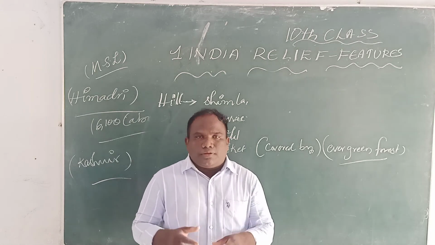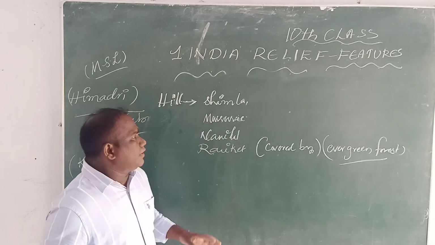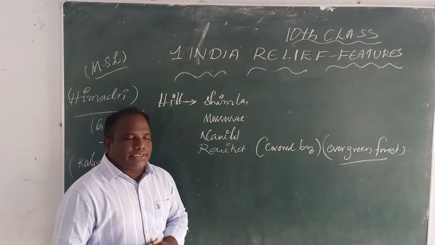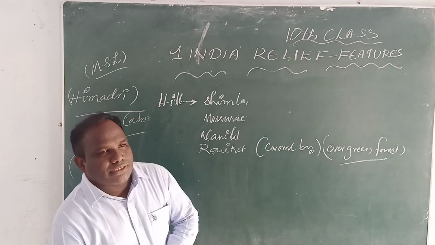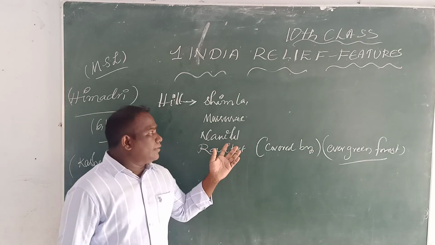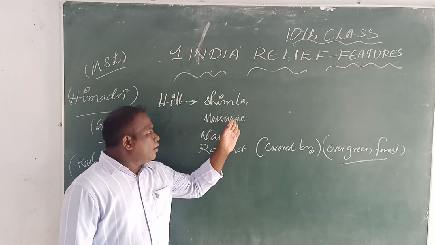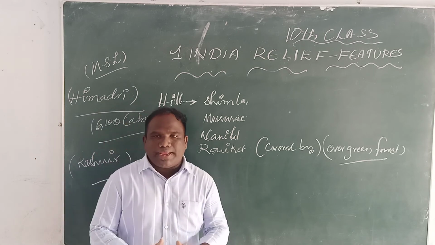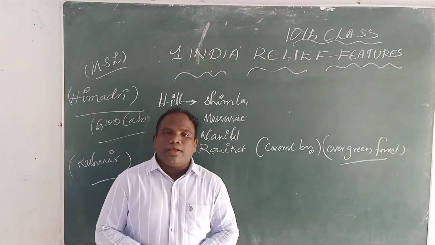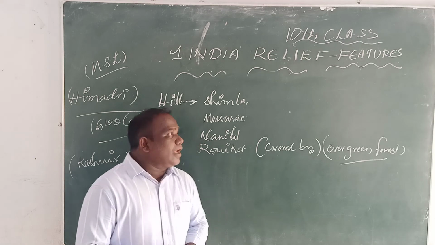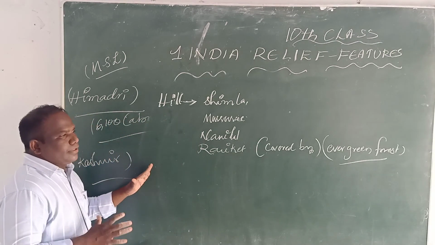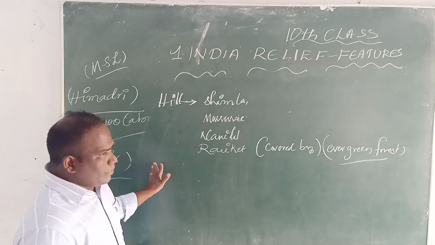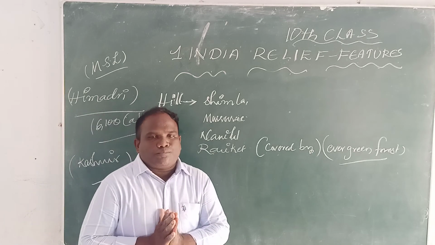So now I am asking one question. How many hill stations do we have in the Himalayas? We have four: Shimla, Mussoorie, Nainital, Ranikhet. These are covered by forest. This is the Himalayas, the first one.